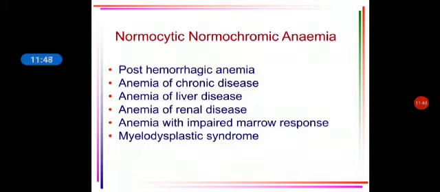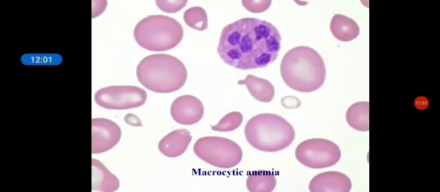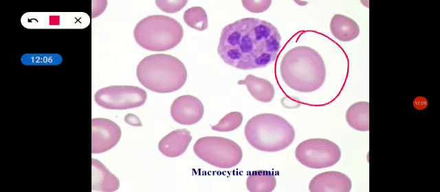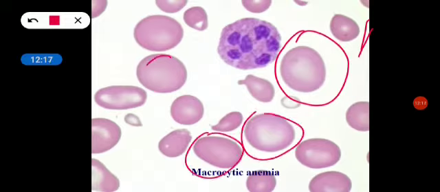So normocytic normochromic is usually due to chronic disorders in the form of liver diseases or in the form of renal disorders. Any form of chronic disease. Next one is macrocytic. If you can appreciate, look at the RBCs. The RBCs are big, huge RBCs. Compared to the normal RBC, this could be a normal RBC, but all these are macrocytic RBCs. Look at the RBCs, big, huge RBCs.